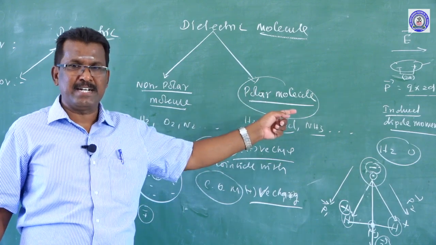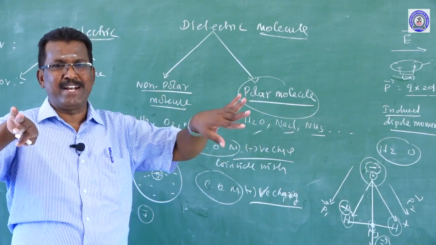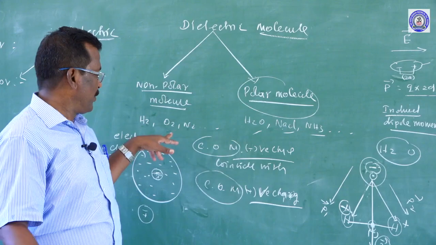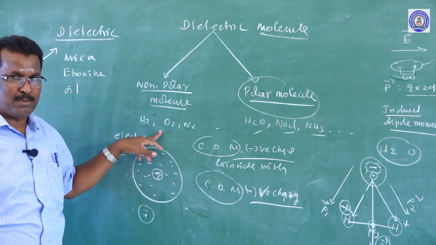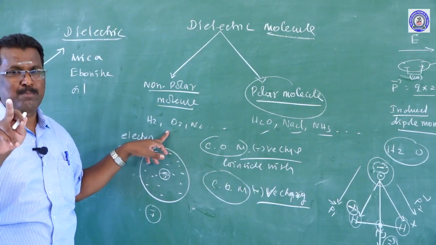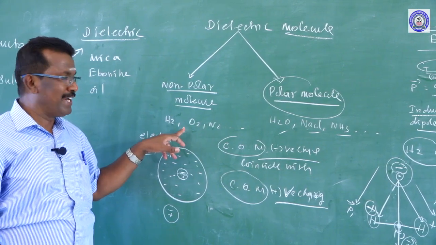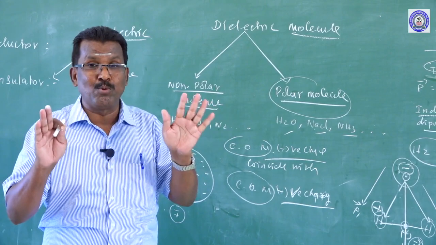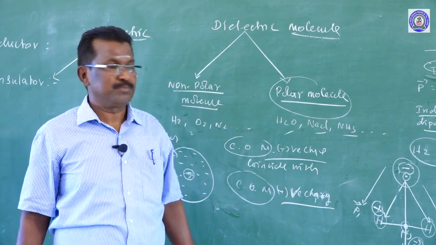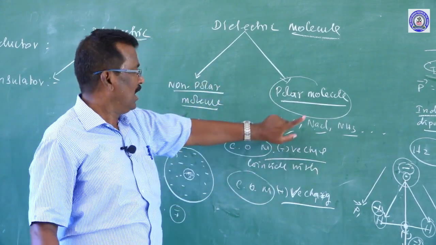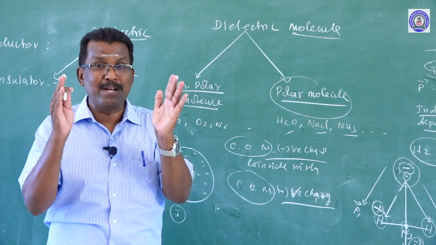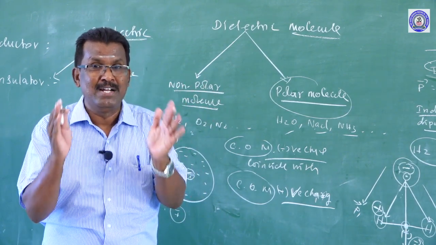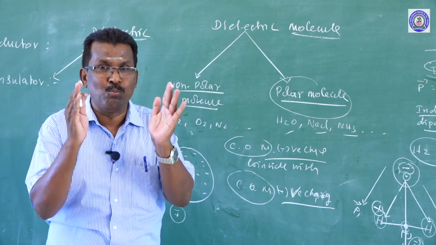If the center of positive charge and center of negative charge are separated by some finite distance, that is a polar molecule. The non-polar molecule does not produce a permanent dipole moment, but produces only an induced dipole moment, whereas the polar molecule produces a permanent dipole moment. When both molecules, non-polar and polar, are placed inside the electric field, they produce a dipole moment.